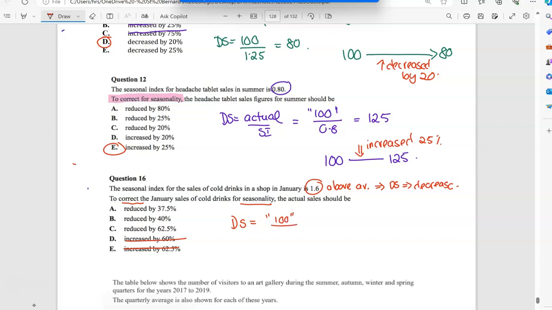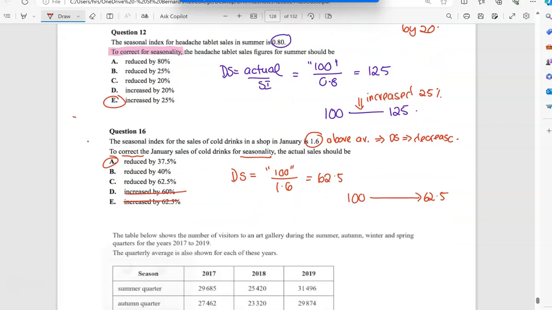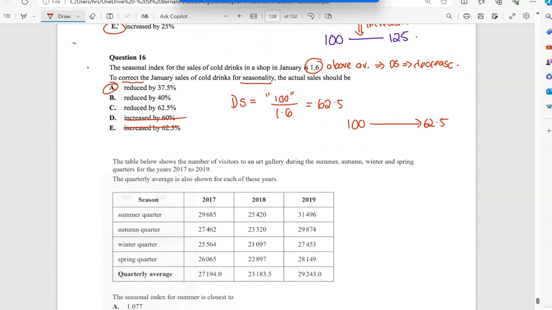That's why I'm putting it in little brackets so you know. When I do that, I get 62.5. So I've gone from 100 down to 62.5. So which one is it? It is A. We've reduced. Can you see they're nasty? They put in that 62.5. Some kids will just go, bang, that's what it was, but it wasn't.